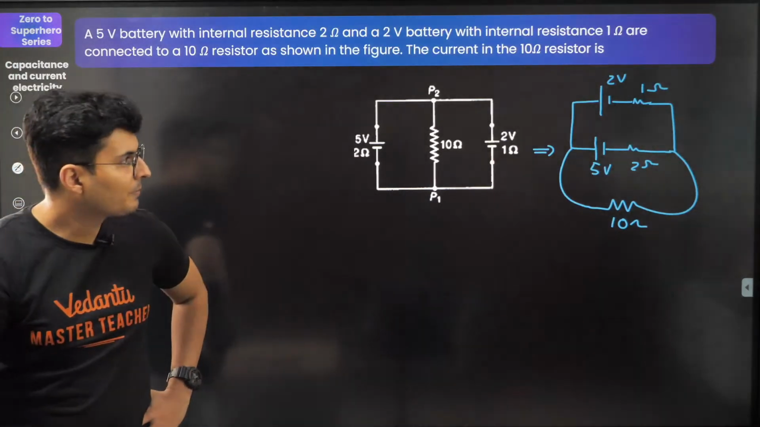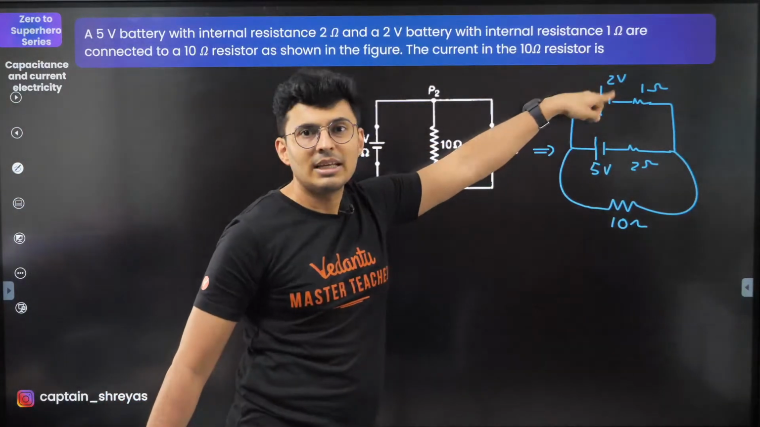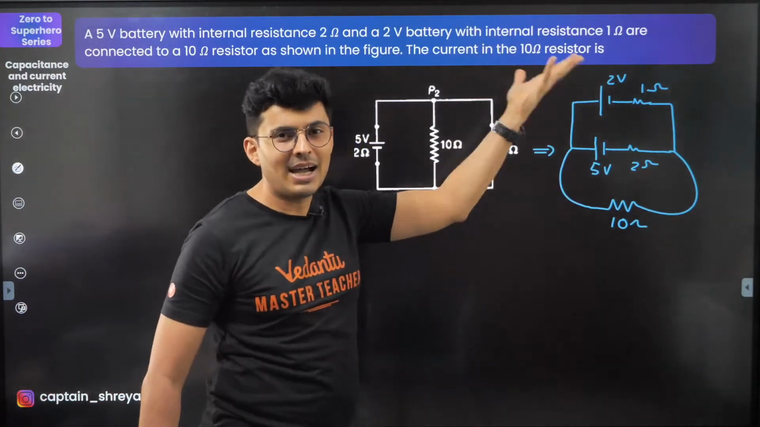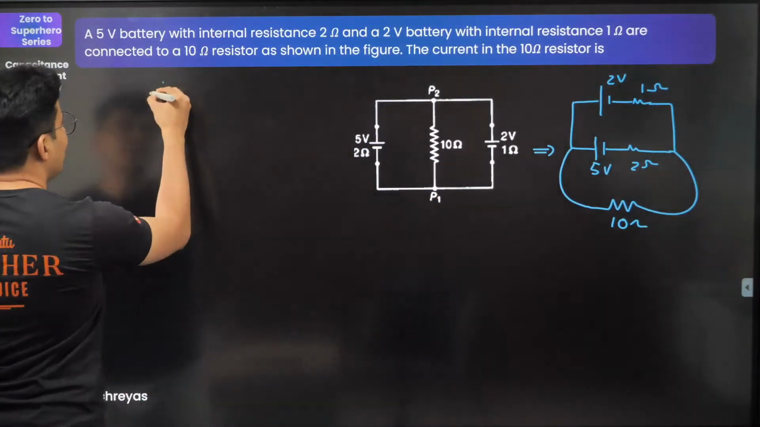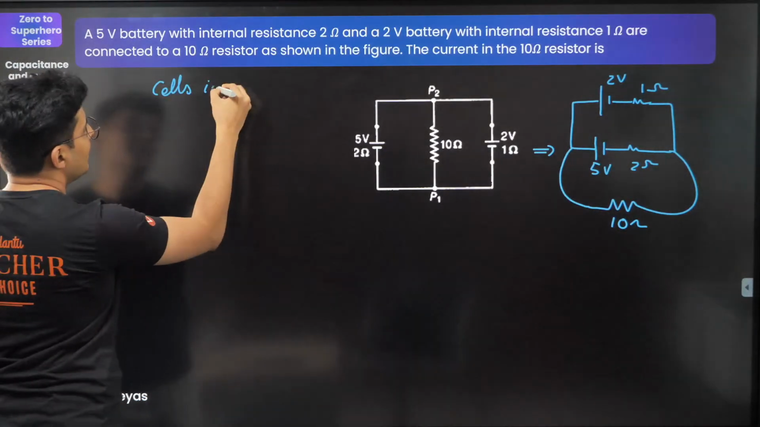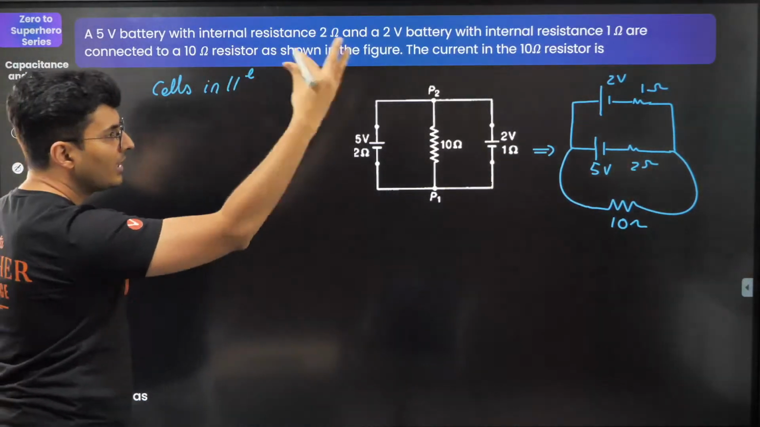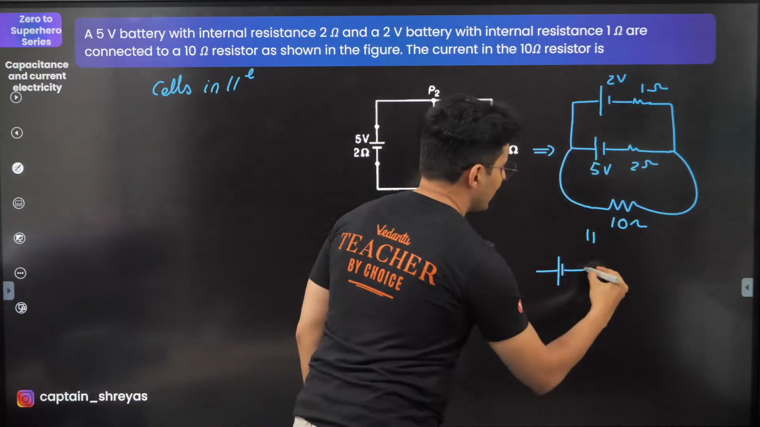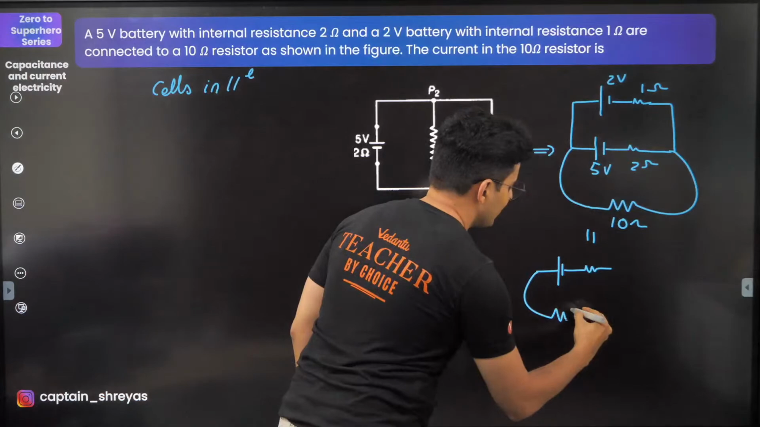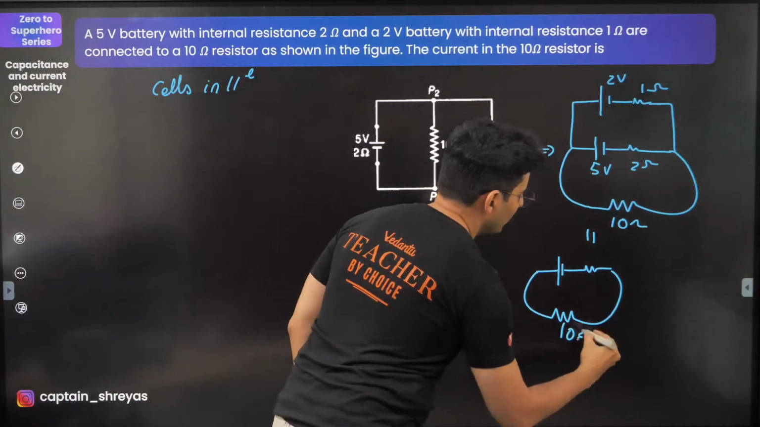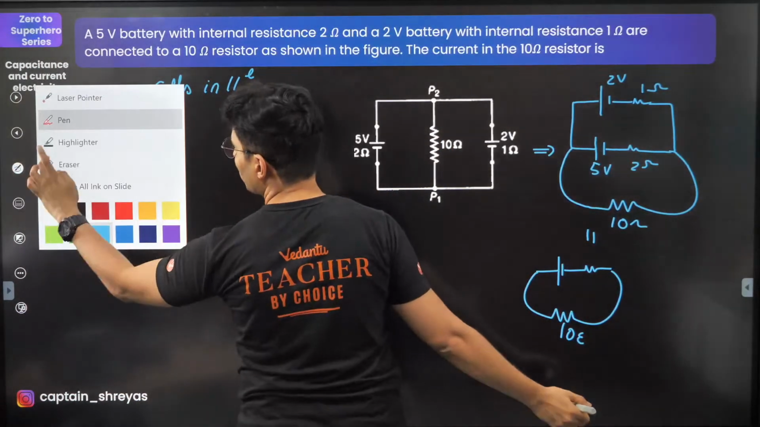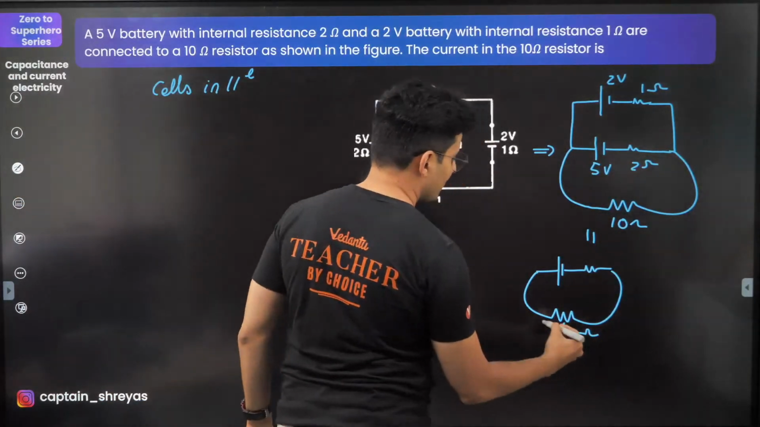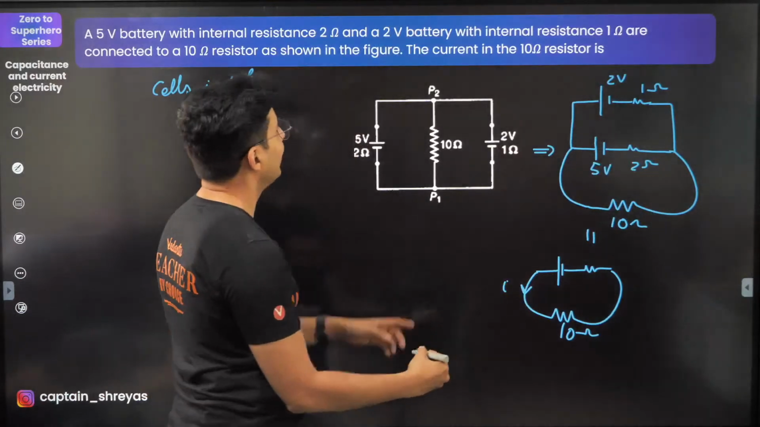Let's try this out. What are these two in? These two batteries, what do you think they are in? They are in parallel. So it's cells in parallel. You can replace them with only one cell and one internal resistance. That's it, what you need to do. So this 10 ohm, it's 10 ohms. And that's how you can find the current in the circuit.